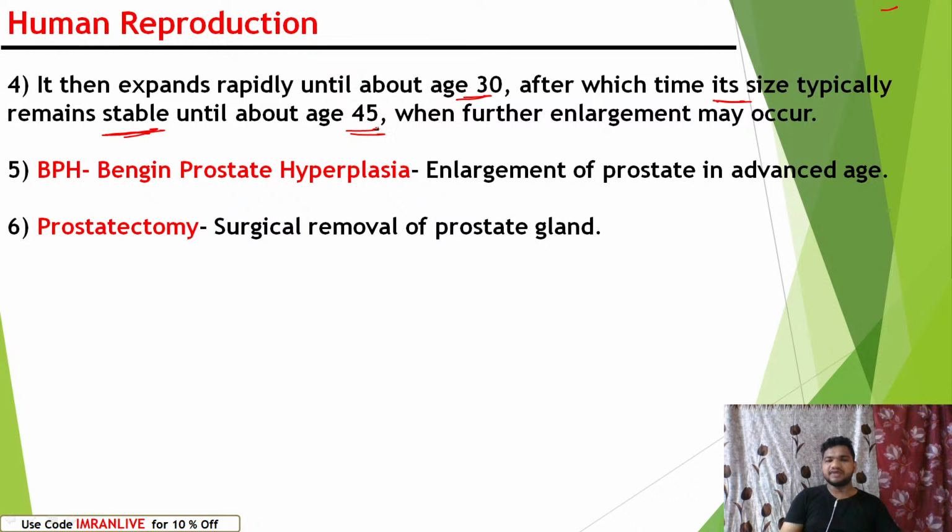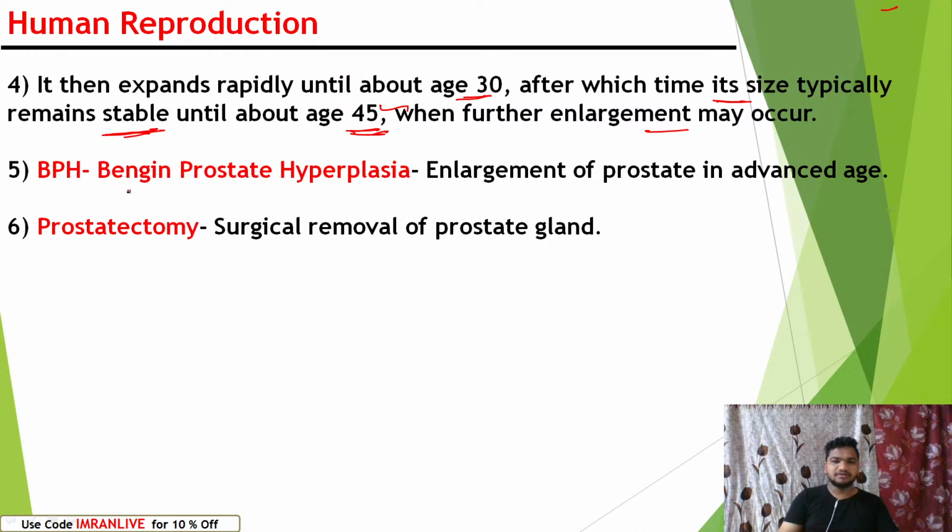After reaching the age of 45, it can increase or decrease based on our diet. So we have to remember the prostate gland will be increasing up to the age of 30. Once we reach 30, it stops developing, and after reaching 45, further enlargement may occur.